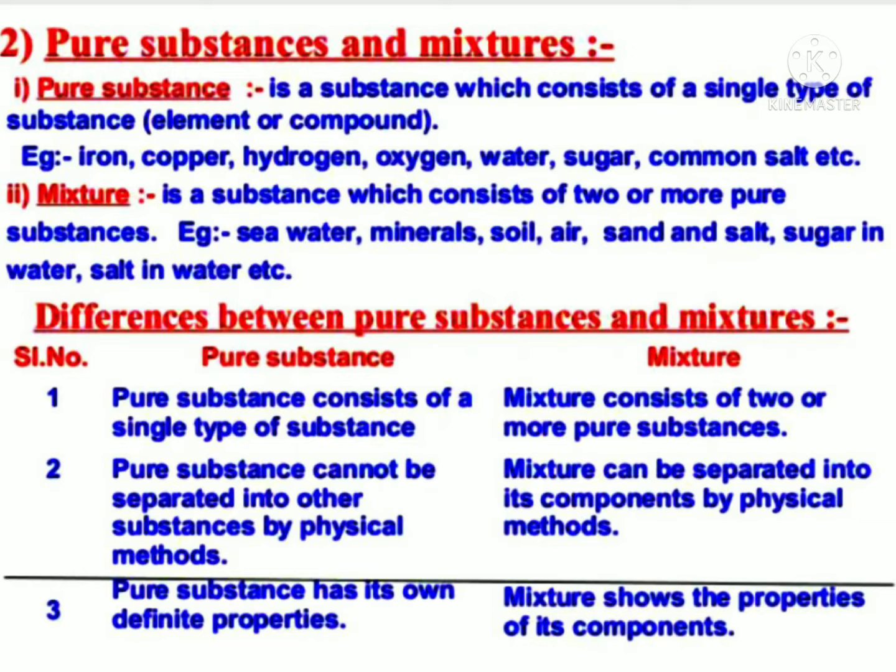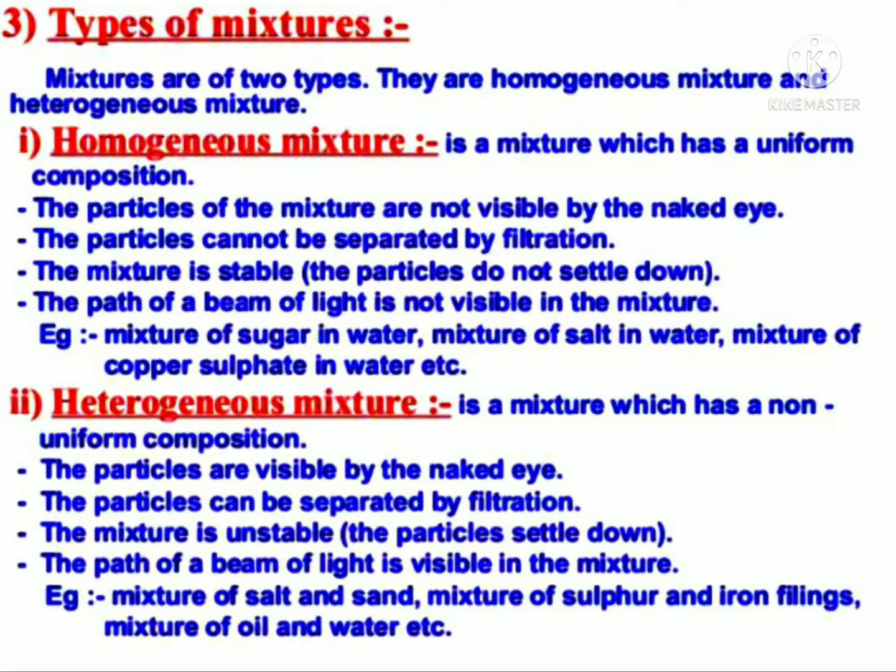Okay, dear students, next let us learn about types of mixtures. Mixtures are of two types. They are homogeneous mixtures and heterogeneous mixtures. A homogeneous mixture is a mixture which has a uniform composition.